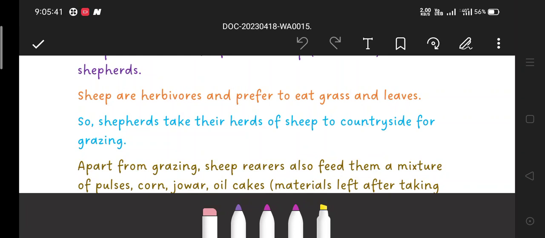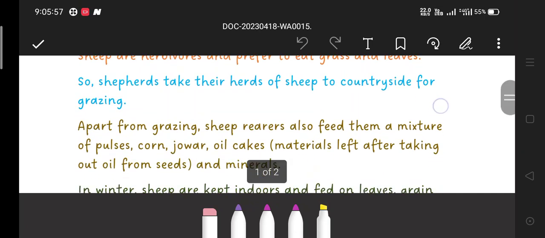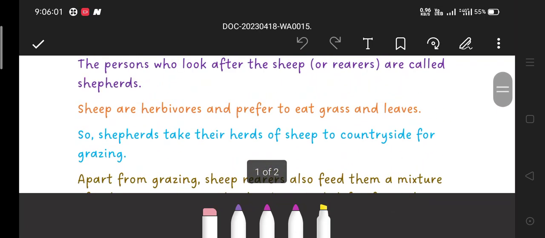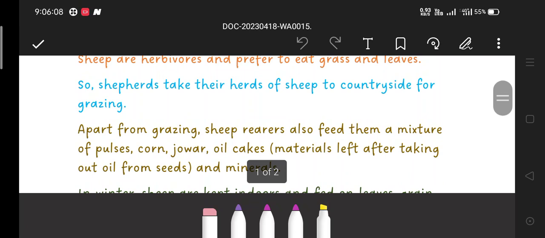Most of the shepherds, you will observe, are found in the countryside. Countryside means villages, because villages provide clear land for grazing. Grazing provides fresh grass and leaves to the sheep.